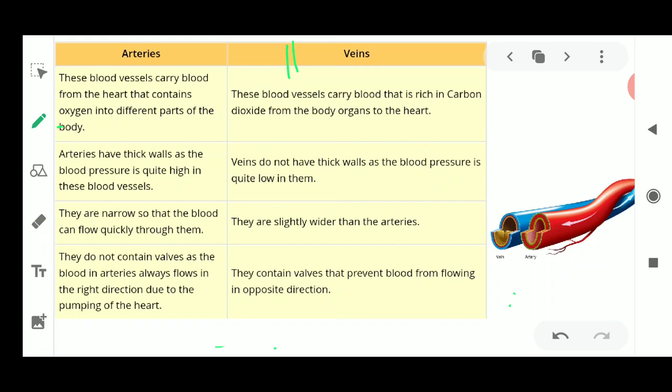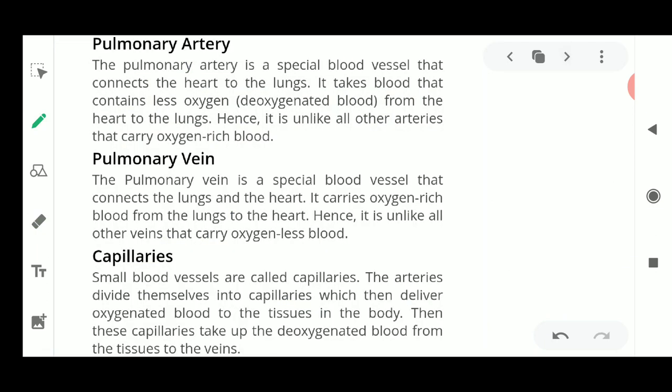Now this was about the arteries and the veins, and one more thing I wanted to tell you about arteries, veins and capillaries. Where is the capillary present? I just told you that it is present at the junction of the arteries and the veins. These are the places where the exchange of gases takes place. Capillaries are present in the lungs, in the alveoli, because there the gas exchange happens.